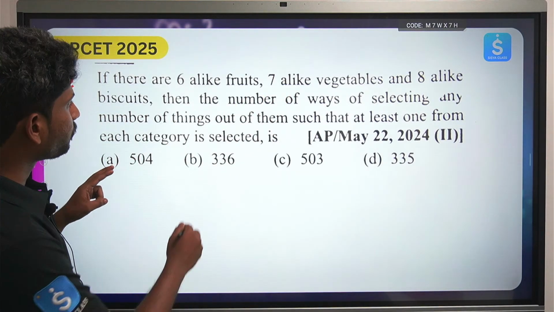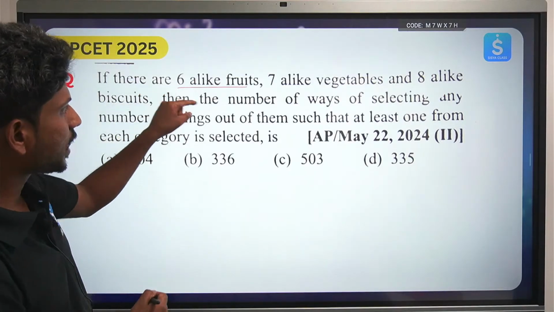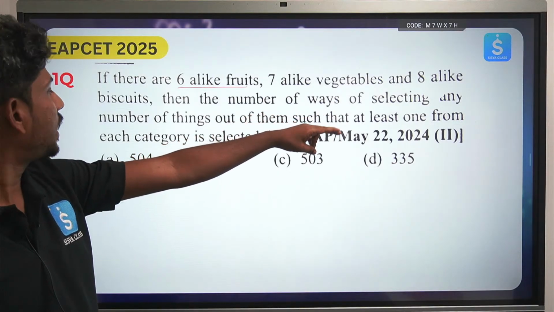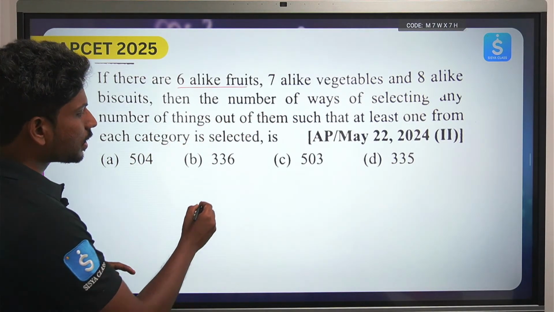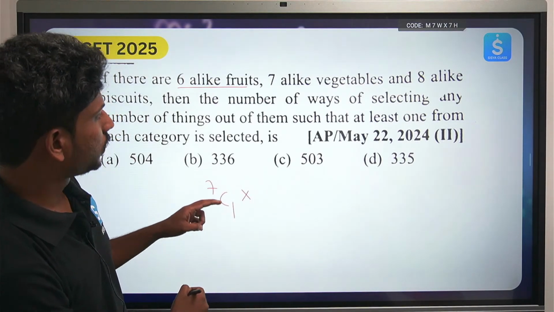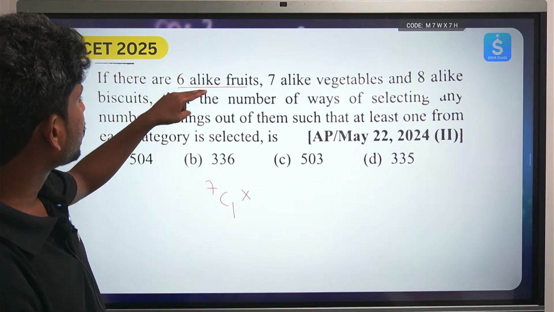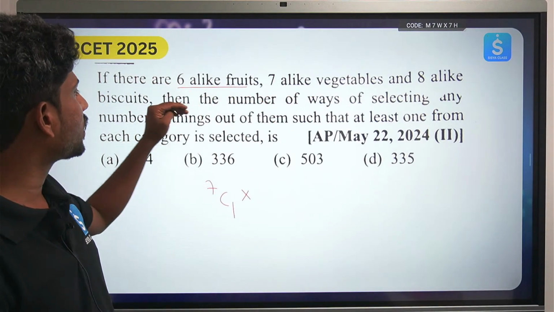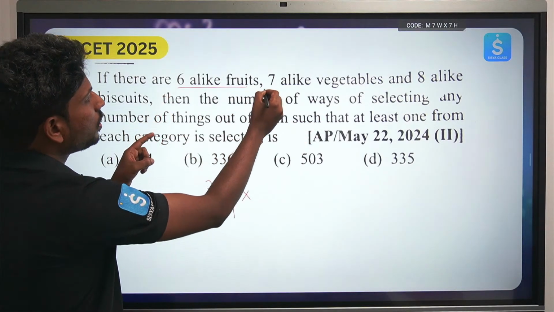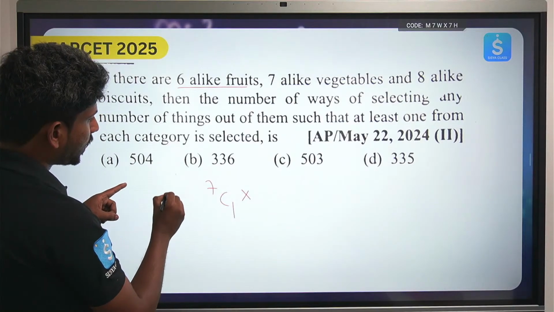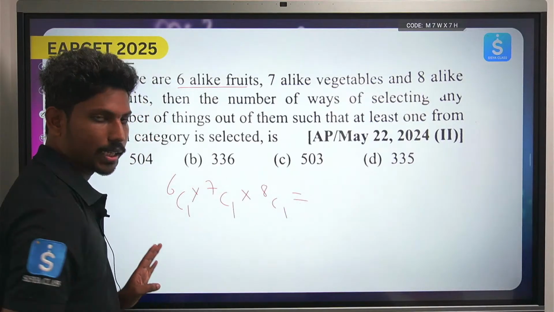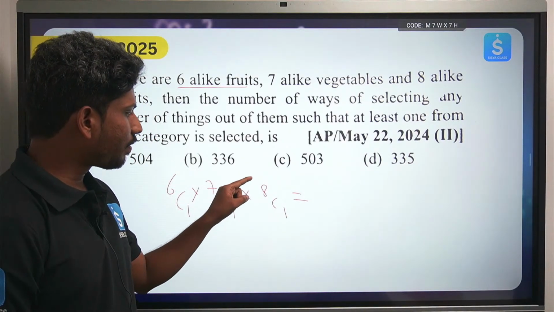So what do we do? First, there are 6 alike fruits, 7 alike vegetables, and 8 alike biscuits, and we select such that at least one of each category is selected. So first 6C1, into 7C1, into 8C1. That is the answer: 6C1 into 7C1 into 8C1.